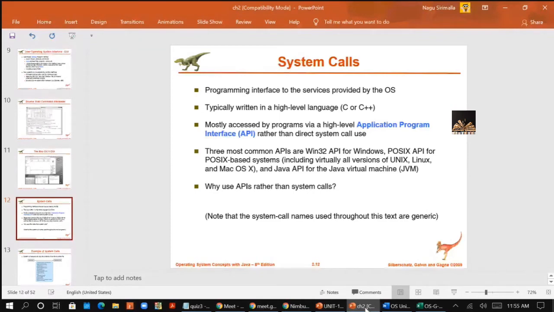So that is the third point: mostly accessed by programs via a high level API rather than direct system call use. If you take any API, the API specifies a set of functions that are available to an application programmer, right?